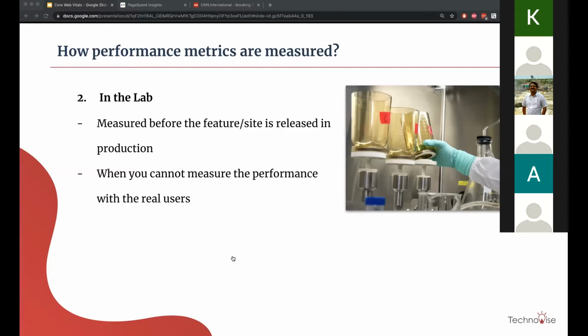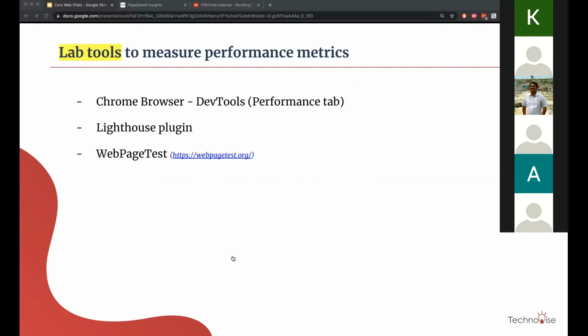So let's try to understand which performance metrics tools are here. For lab tools, there are multiple tools, which is Chrome browser dev tools. If you see, there is a performance tab in your dev tools. Second, you can see the measurement of your web page on the Lighthouse plugin.